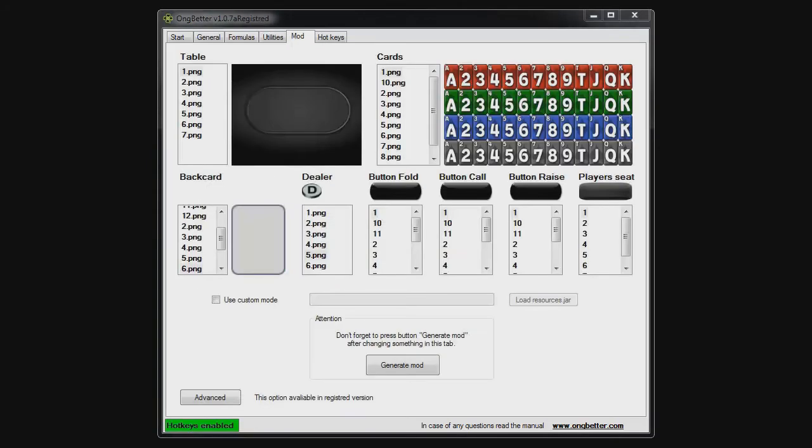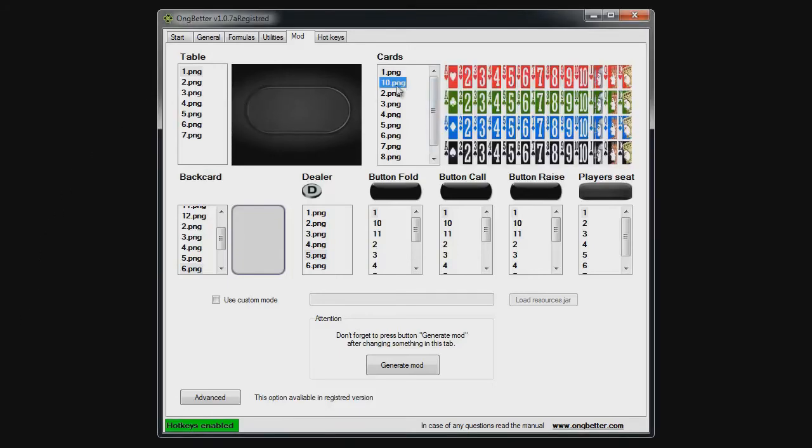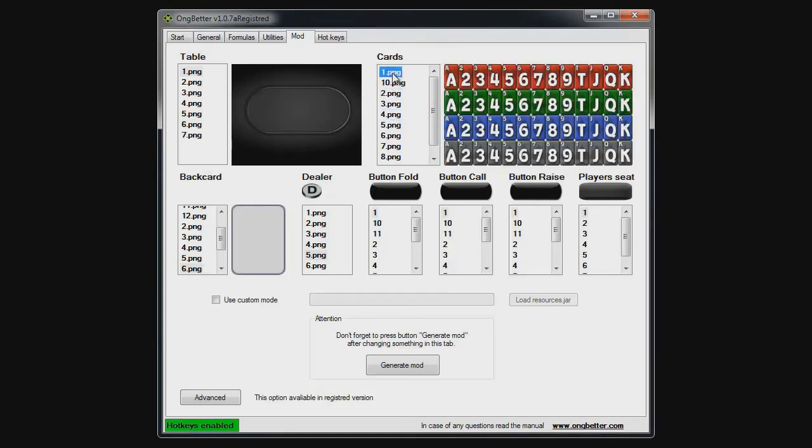And under mod you can choose to change the appearance of the poker table and the cards that you play with. So you've got multiple options here of different cards and different tables that you want to use, as well as the backside of the cards and dealer button, as well as the call, fold, raise buttons. Don't forget to press the generate mod button after changing something in here, or else it won't take effect.